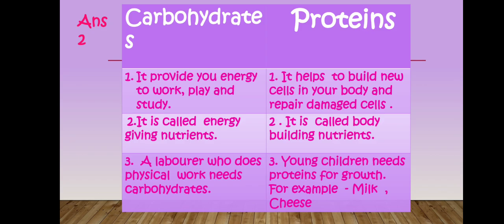Second, carbohydrates are called energy giving nutrients. Proteins are called body building nutrients.